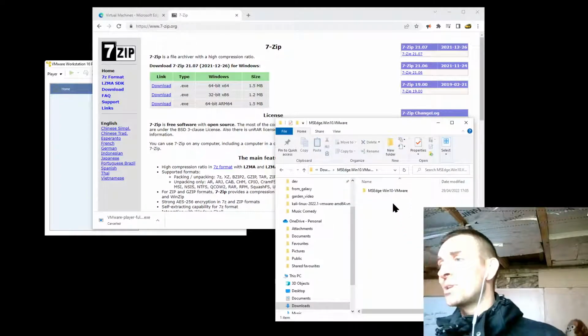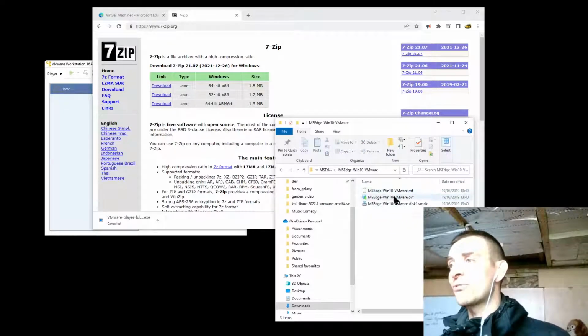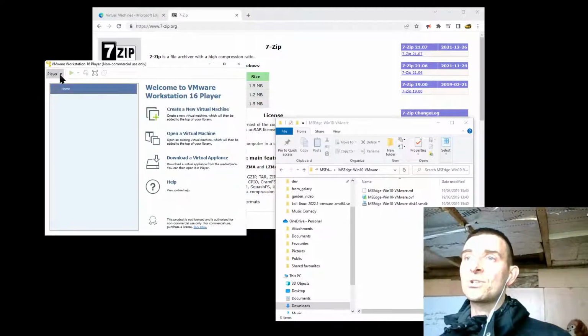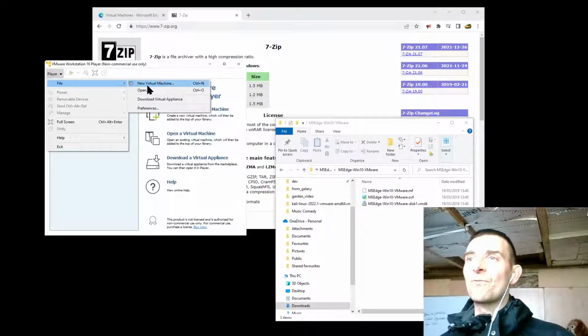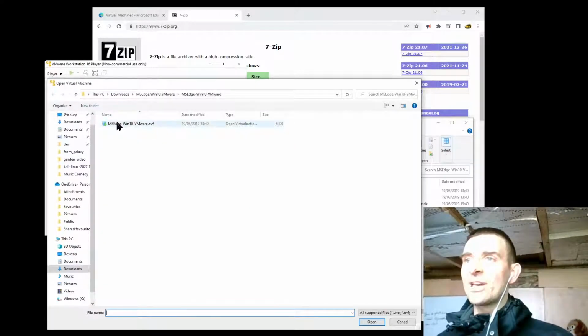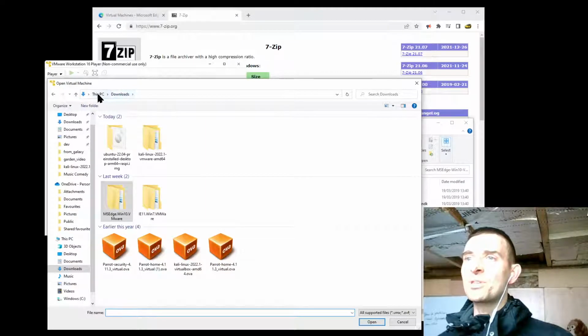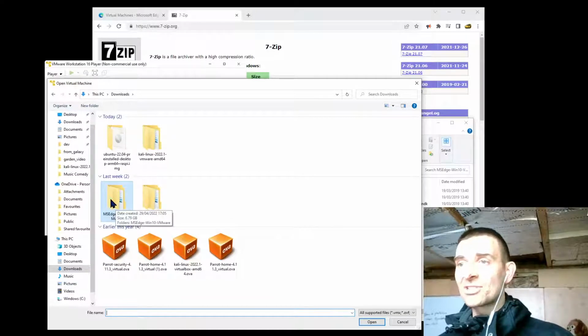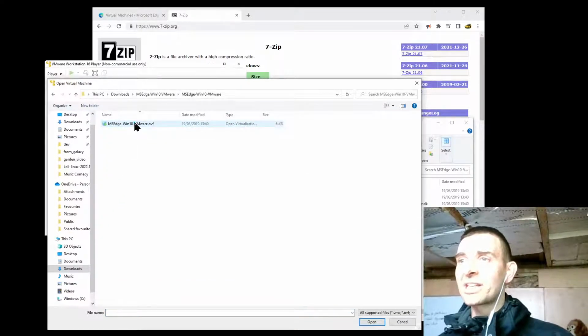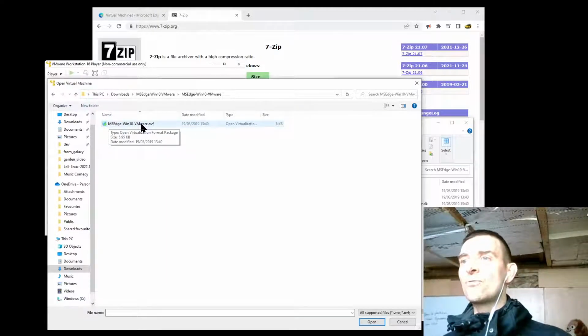You're going to be able to open it and go into this folder, and you'll see a bunch of stuff. Now, we're going to be using this file in just a second, and I'm going to show you how. You're going to go to your VMware Workstation 16 Player, because that's what it is. Then you're going to click on File, Open. You probably won't be there, so you'll have to navigate to where you're going. I'm going to go to Downloads, go to that unzipped folder, and keep on clicking into that folder until I see a file which I can actually click on, and it's going to end in OVF. So it's MS Edge, and you can read what that says there, .ovf.